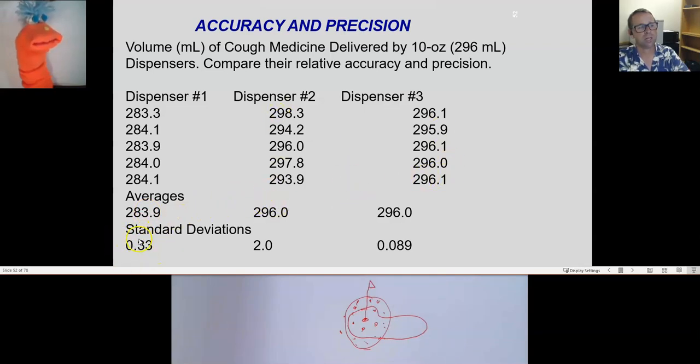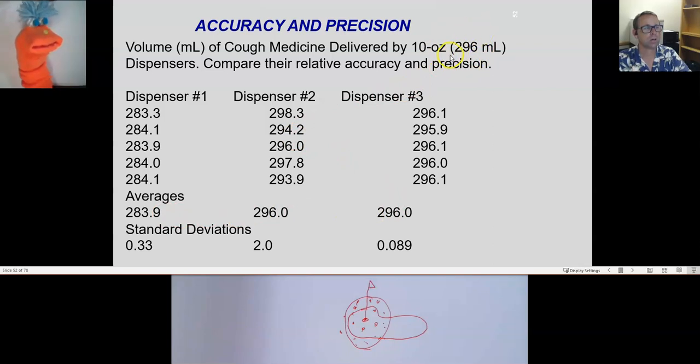Have you ever heard of the standard deviation? No, I don't know what that is. Standard deviation is a statistical tool that essentially expresses the average distance between the actual value and all of your different measurements. Okay? In this class, we won't be doing the standard deviation by hand, but we can look and see, using the standard deviation, whether or not we can measure the precision of a test or a number of measurements. So of these, we're supposed to be delivering 296 milliliters.